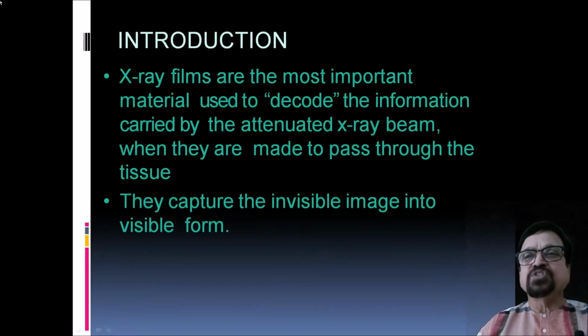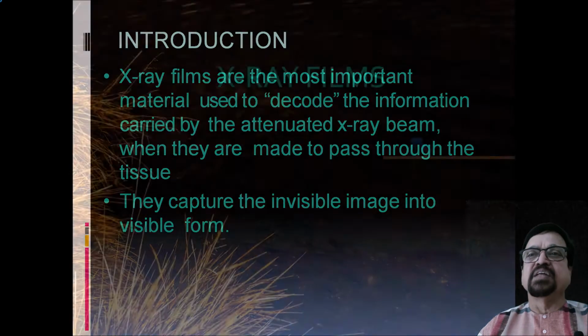Now, X-ray films are the most important material used to decode the information carried by the attenuated X-ray beam when they are made to pass through the tissues. They capture the invisible image into a visible form. So, the basic role of X-rays was, when processed from the tissues, they should produce an image of the tissues which should be reproducible, so that they should capture it and convert it into a visible form.